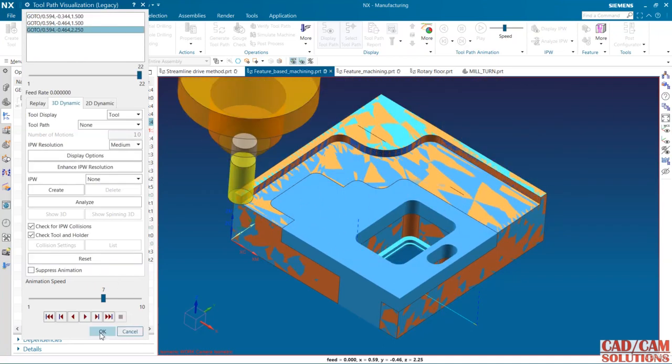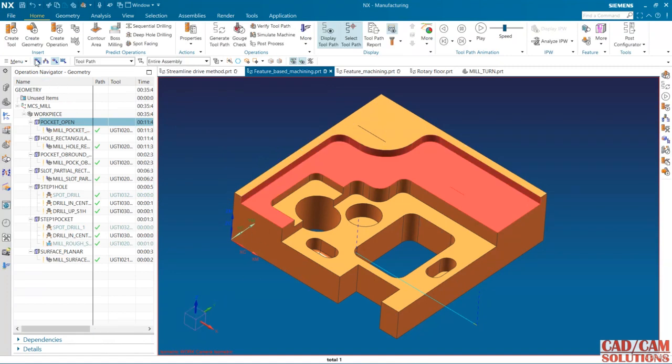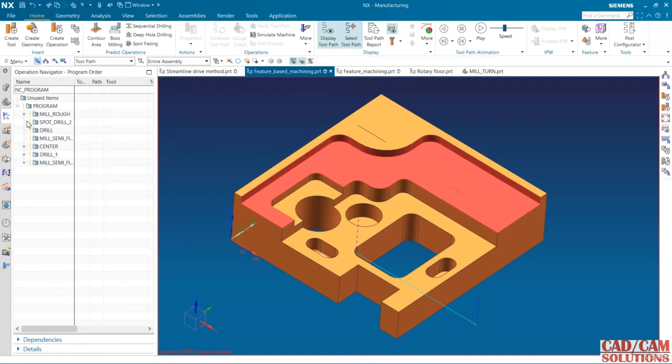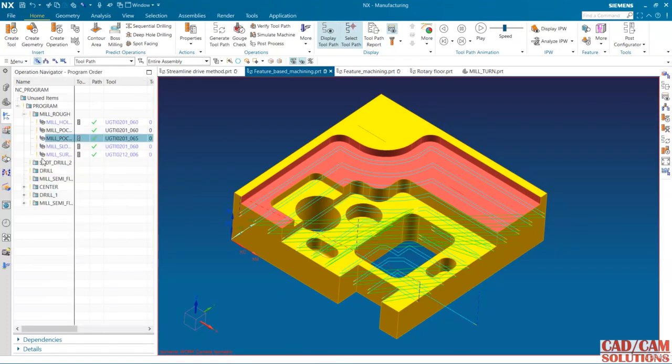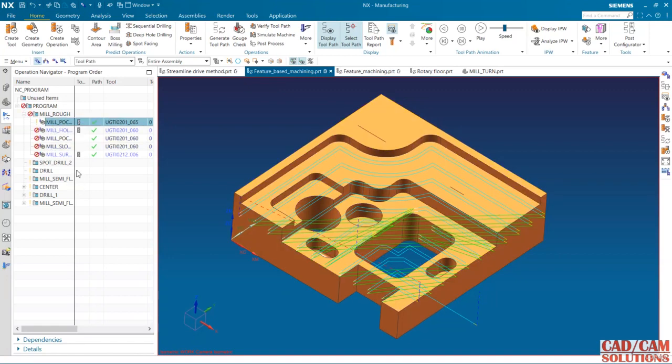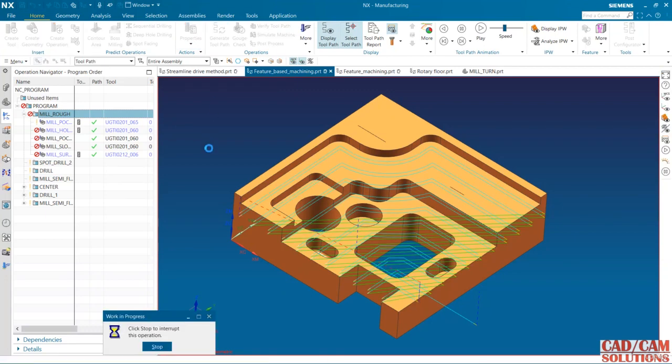Okay, and for this just go and see, here we have all the operations. This is the pocket operation. Where is it? Here. So drag and drop it on the top. Okay, and click to generate all these.